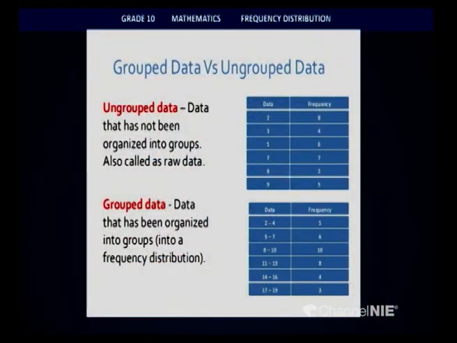Data can be categorized into 2 other types as well. On this screen, you can see 2 tables. Children, can you notice any difference between the values in the 2 tables here? Please observe the first table. There, the data appears in an individual format as single values. But in the second table, you can see that the data has been categorized or put into class intervals.